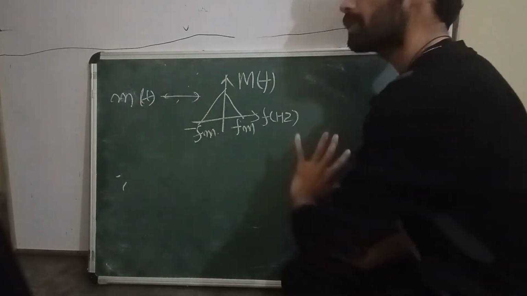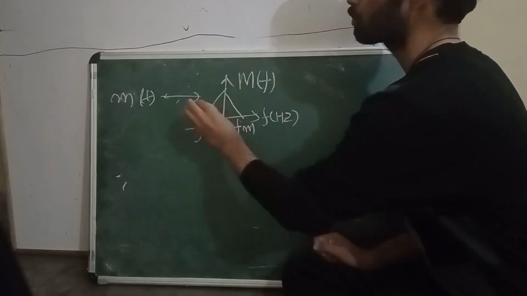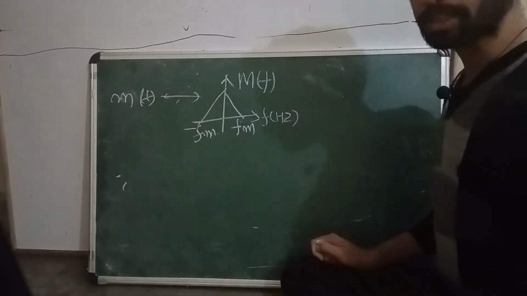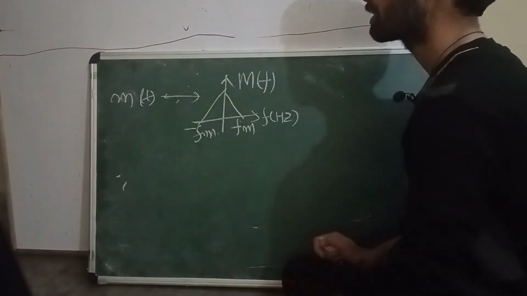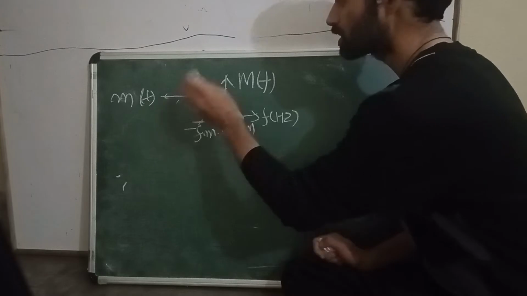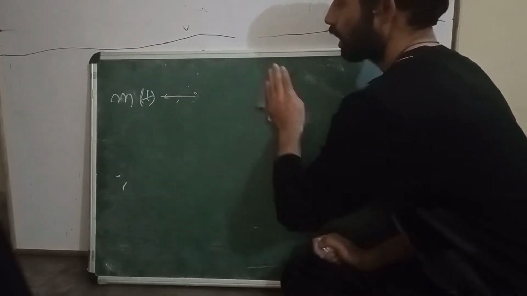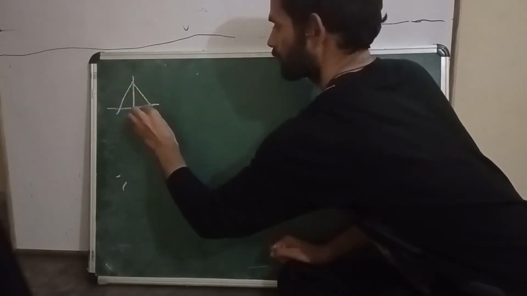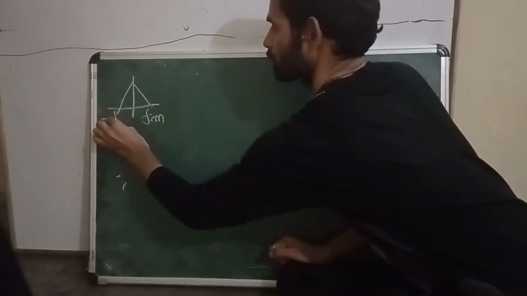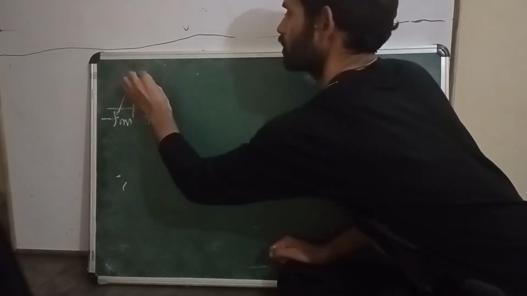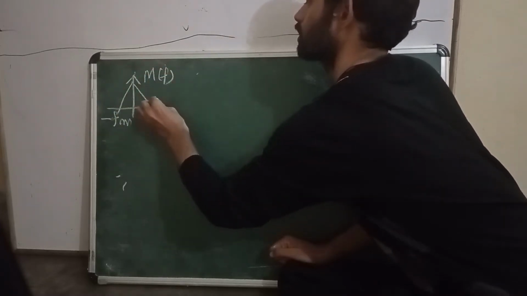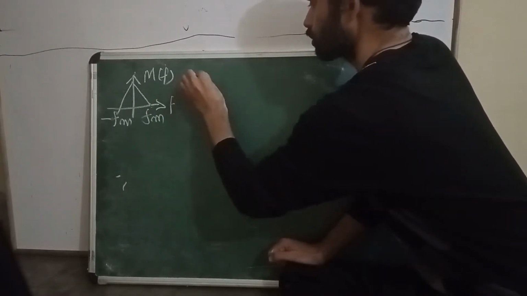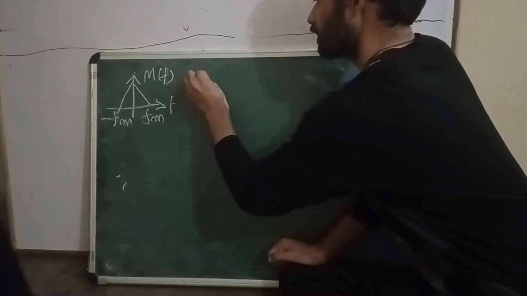Now I want to sample this signal, because I want to convert my message signal into a digital signal. This is a baseband signal. First of all, I have to convert this into a discrete time signal, so I want to discretize this signal. It is band limited from minus fm to plus fm hertz. This is my message signal. Now, first of all, this is my m of t signal, m of t.